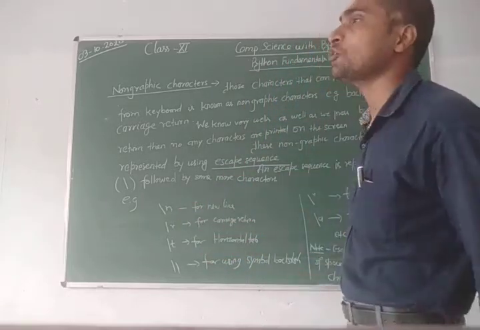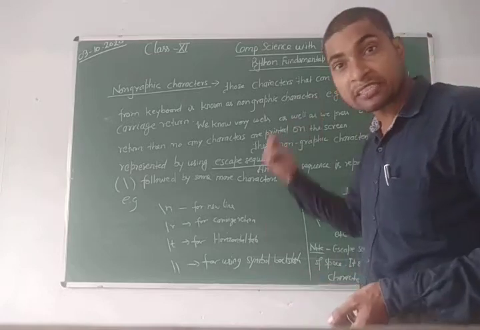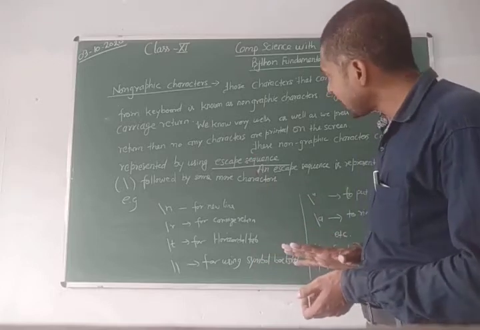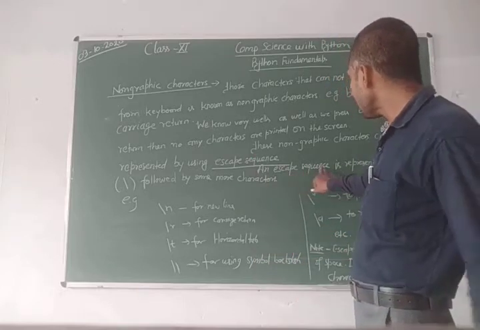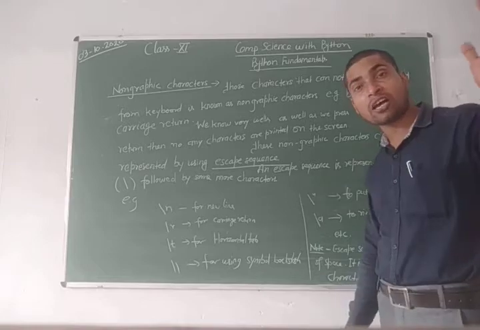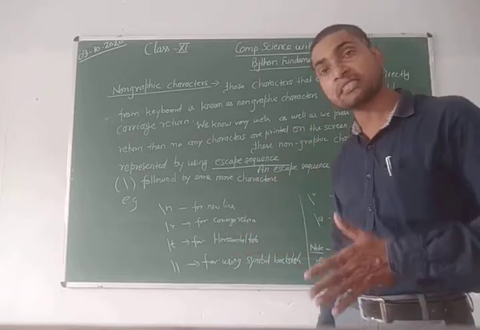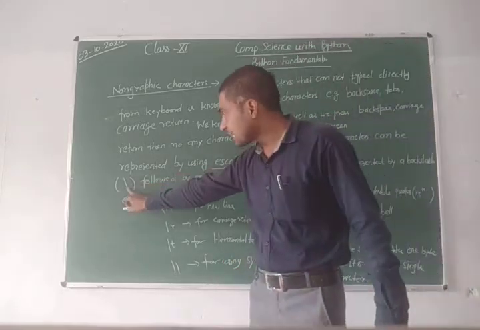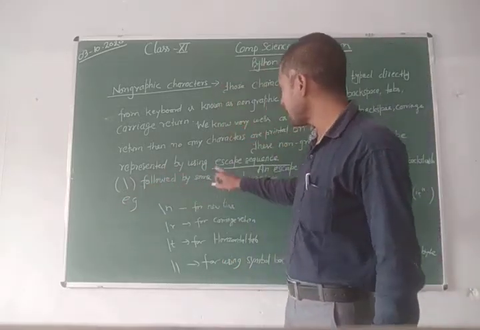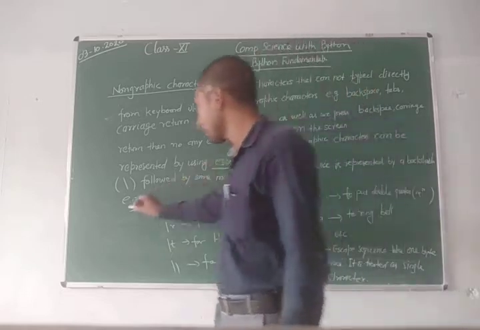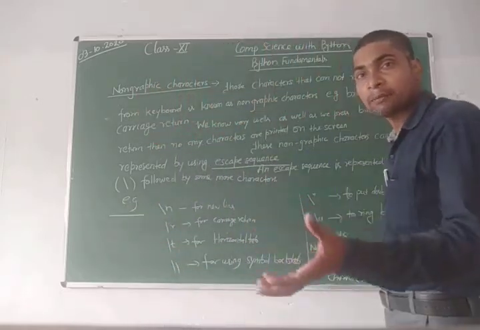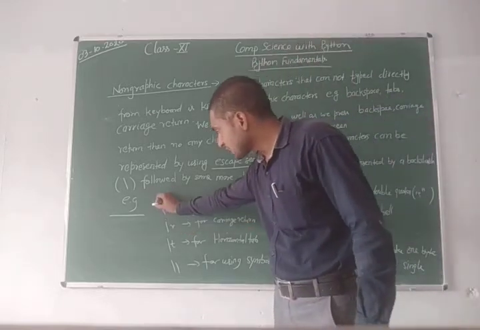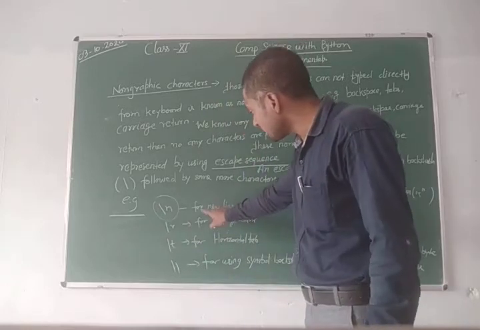The escape sequence is a way to represent the non-graphic characters. How are escape sequences represented? They are represented by a backslash followed by some more characters. Now let us see some examples of escape sequences. Backslash n is an escape sequence. What does it do? It represents a new line.